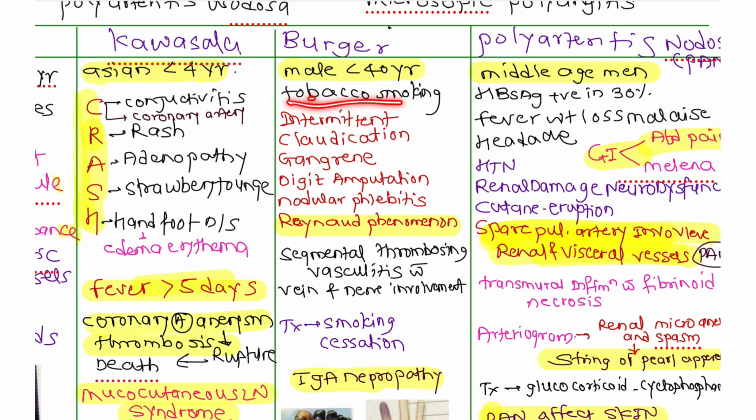Due to this tobacco smoking there is Raynaud's phenomenon, because there is less supply of oxygen, there is gangrene, and the gangrene unfortunately leads to amputation of the digit. There is also nodular phlebitis, there is intermittent claudication. So these are all the symptoms of Buerger disease.